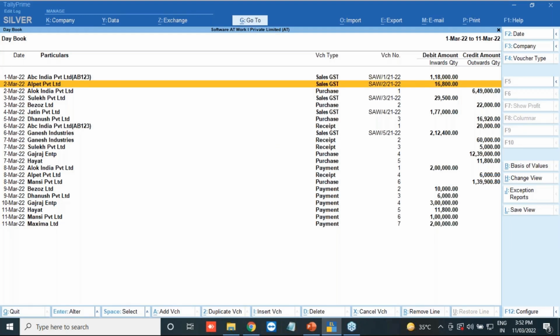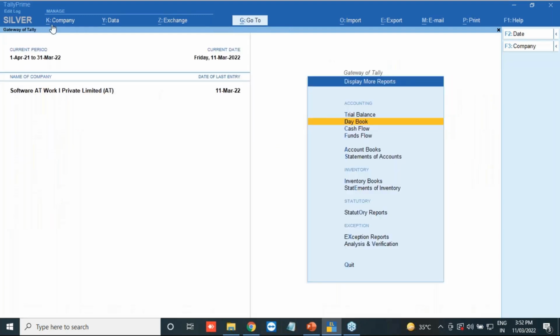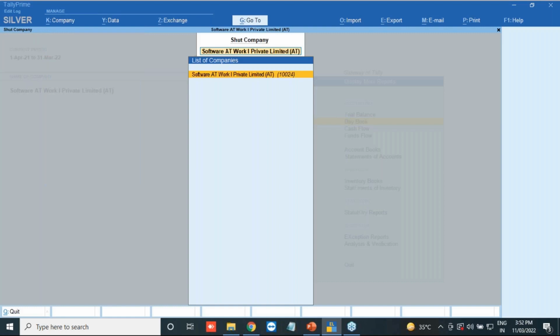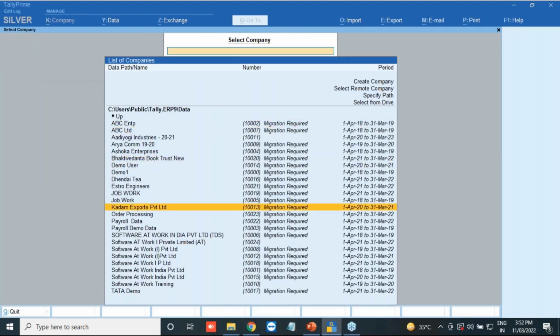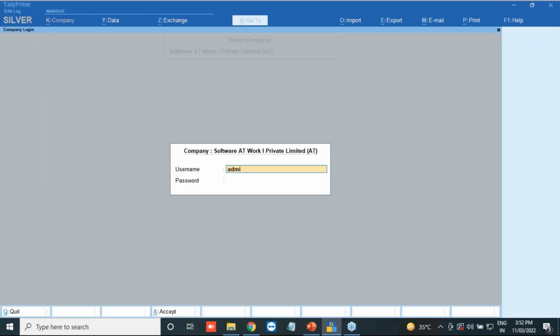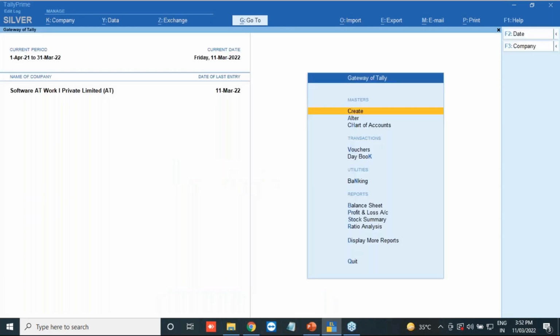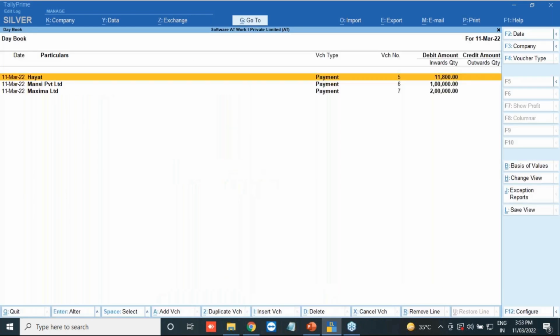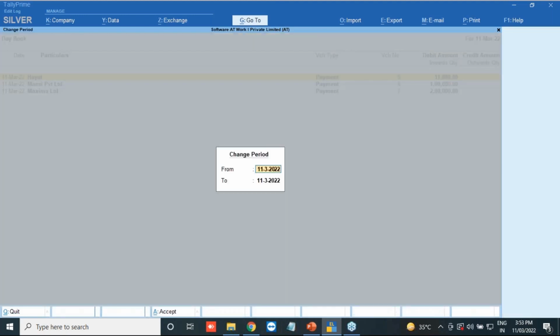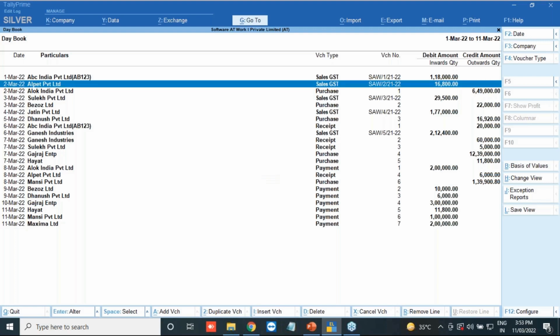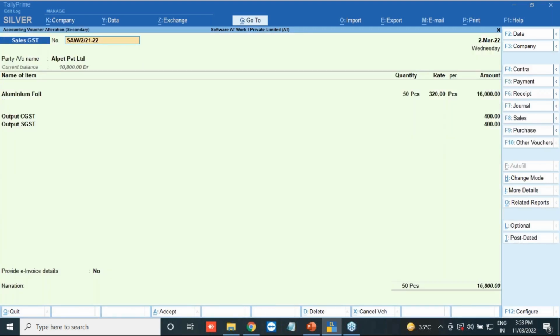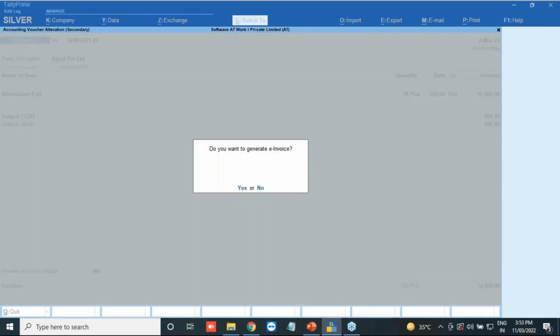Now suppose the admin has gone to this transaction. The admin has opened it, goes to the display day book, and mentions the period from 1st March to 11th March. Now you can see this is my voucher number 2. And the admin mistakenly presses Control A, and it has got saved again.